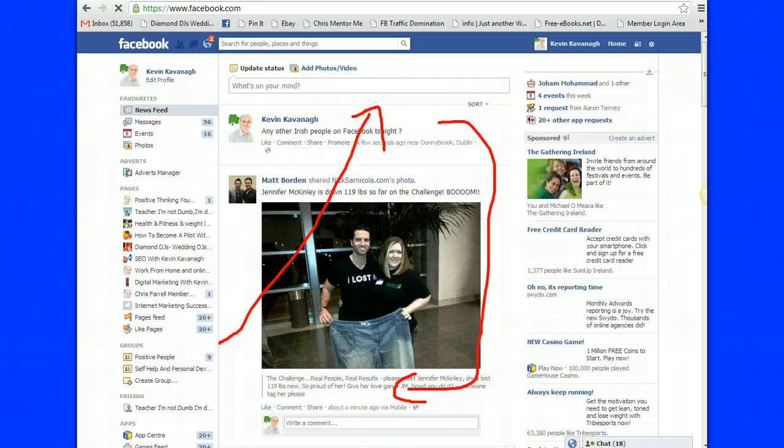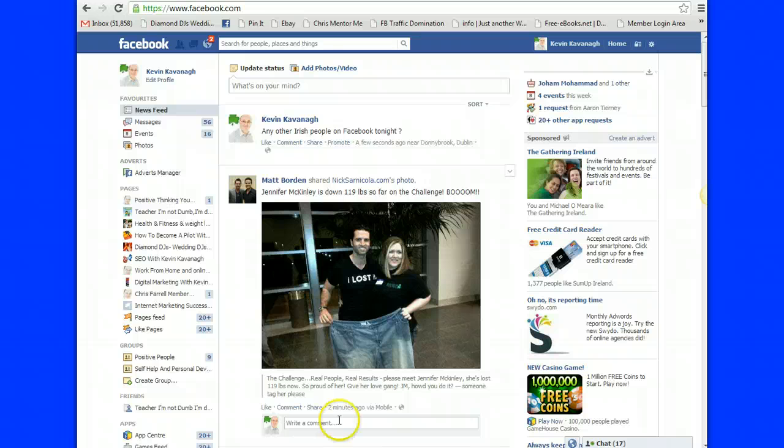So that's that. And what have we got over the other side? Let's just remove that to make it nice and pretty. This side here is your main area. I suppose there's a few toggles. There's a news feed. There's messages. So if you want to message somebody, I have 56 messages in my account there at the moment. Events, if I want to put on an event and tell people about events, I'm going to do that today because we do have an event coming up very shortly. And we have adverts if you want to make your own ads.